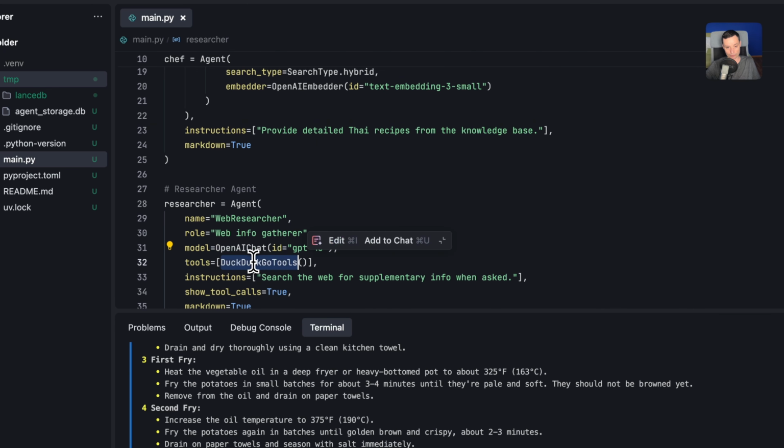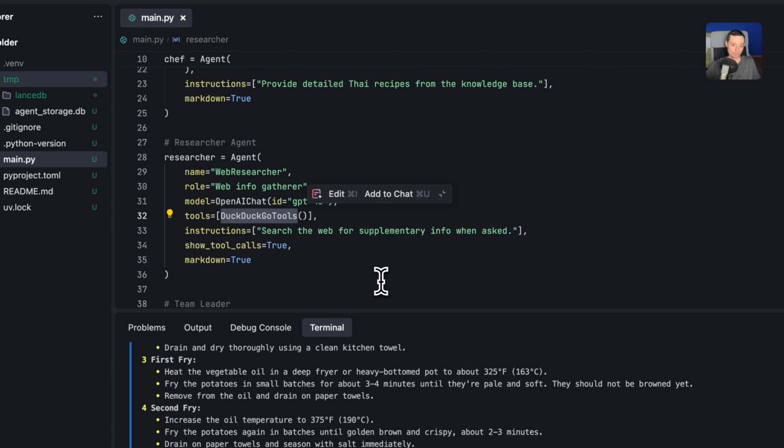In here you have the tools. You can add multiple tools in here. It will just go on DuckDuckGo and do a search, and the instruction is to search the web for additional information. And in here I will show the tool calls.